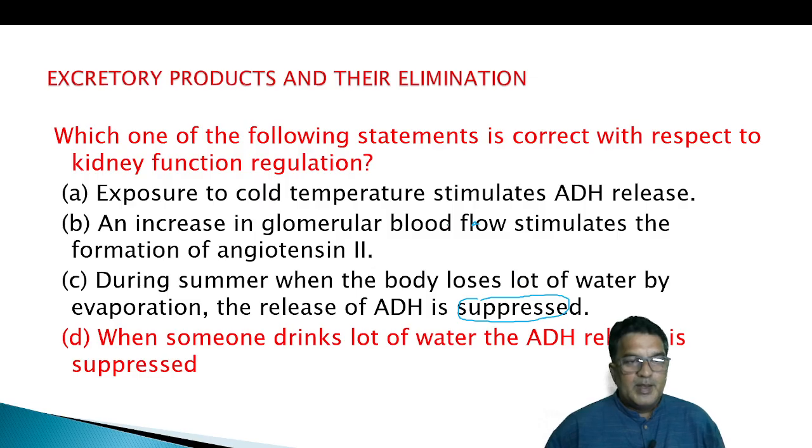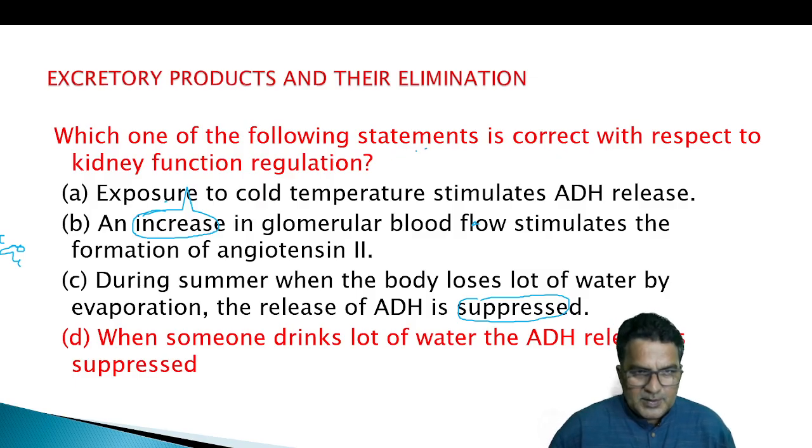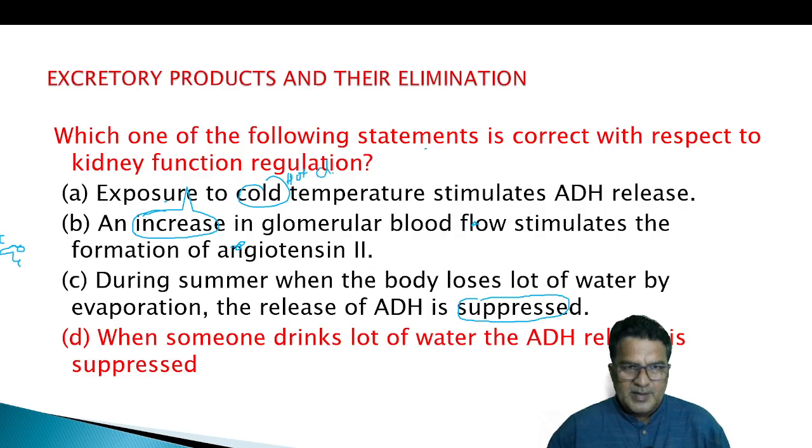Then an increase in glomerular blood flow stimulates the formation of angiotensin II. So how can we correct this? Let us correct this: decrease. Exposure to cold temperature stimulates ADH release. Exposure to cold temperature, in what context did they say? Exposure to hot climate means we lose more water in the form of sweating, isn't it? That requires ADH release.